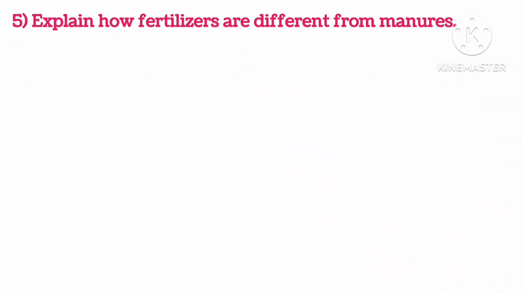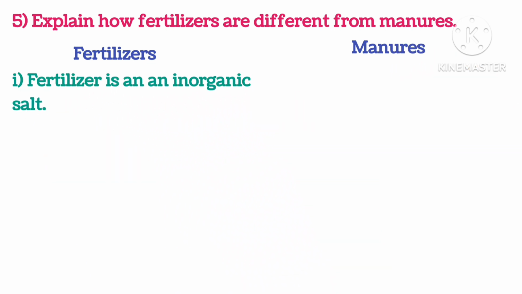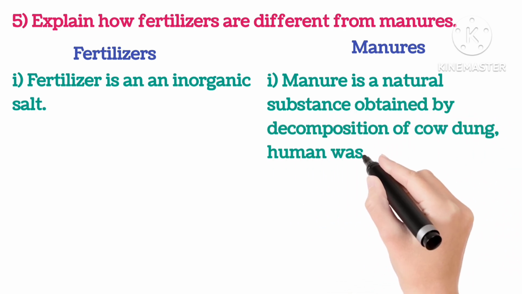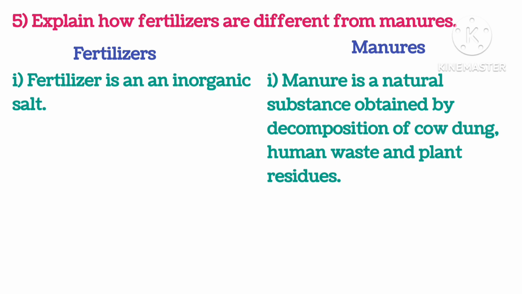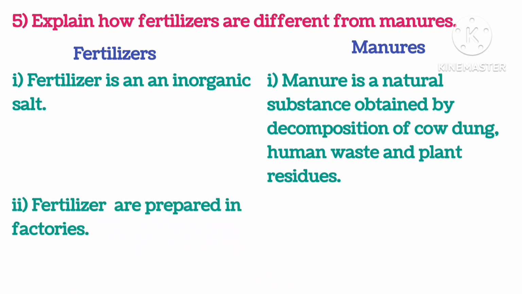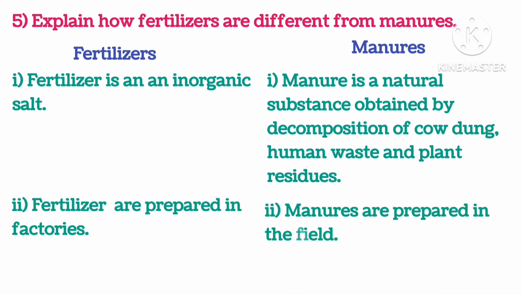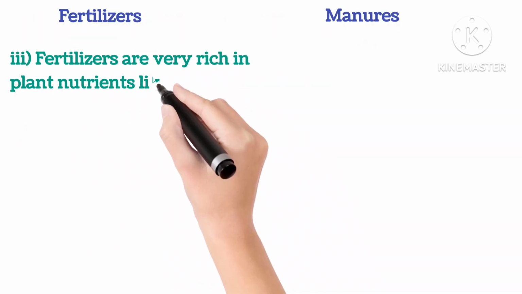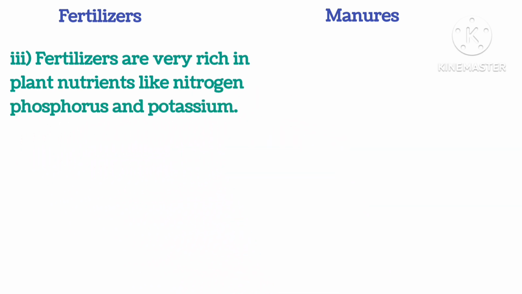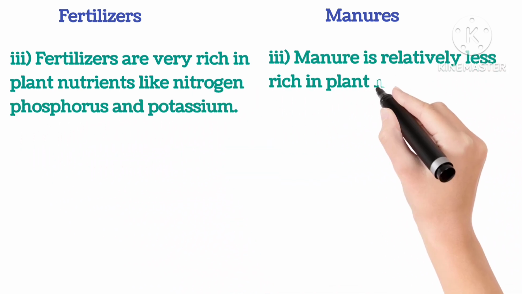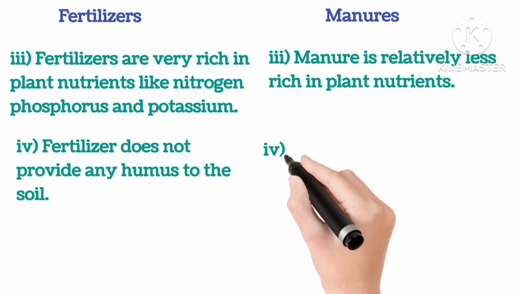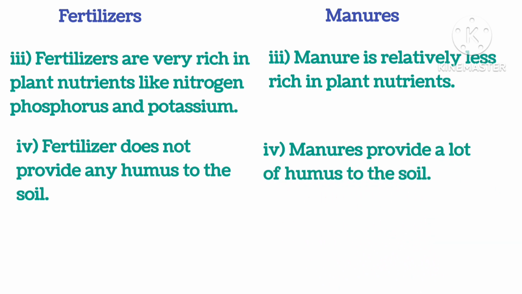Explain how fertilizers are different from manures. So the differences between fertilizers and manures are: fertilizer is an inorganic compound. Manure is a natural substance obtained from decomposition of cow dung, human waste and plant residue. Fertilizers are prepared in factories. Manures are prepared in fields. Fertilizers are very rich in plant nutrients like nitrogen, phosphorus and potassium. Manure is relatively less rich in plant nutrients. Fertilizers do not provide any humus to the soil. Manures provide a lot of humus to the soil.